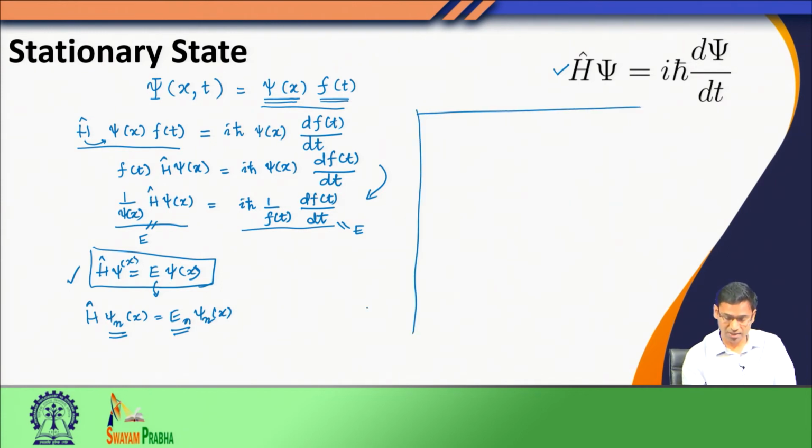When you look at the right hand side, you see I have this kind of term. I will take this i h bar to the right hand side.